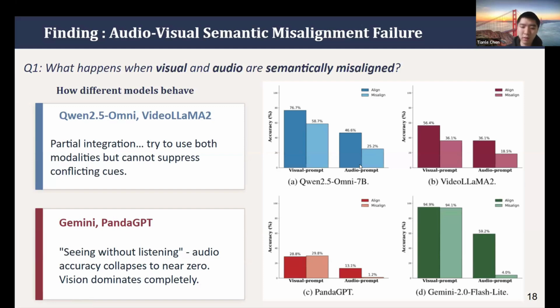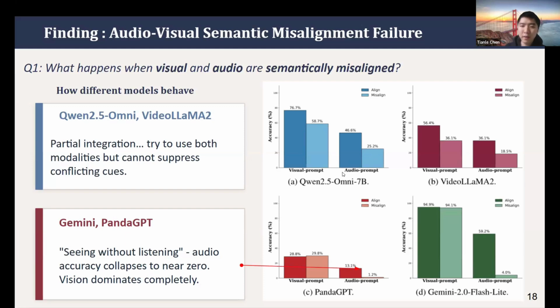We hypothesize this is because of something in the training objectives, where the models are trained to learn a shortcut. Even if you prompt it to answer with audio only, it still looks at the visual as the very dominant information source.